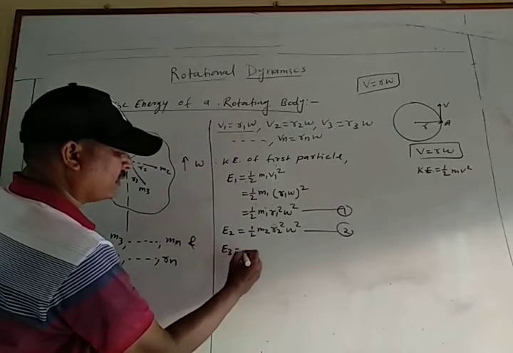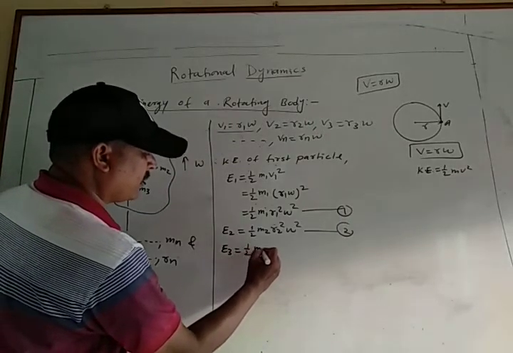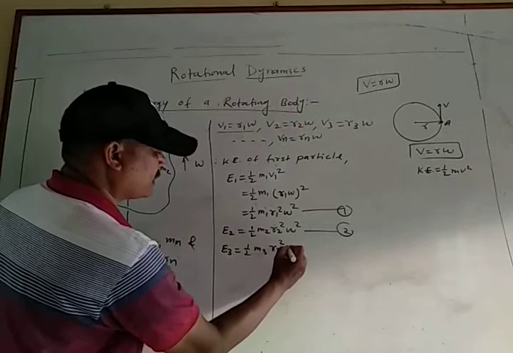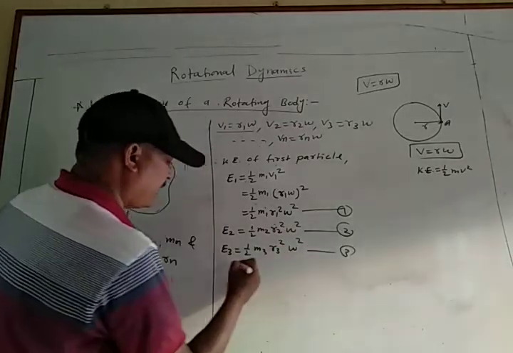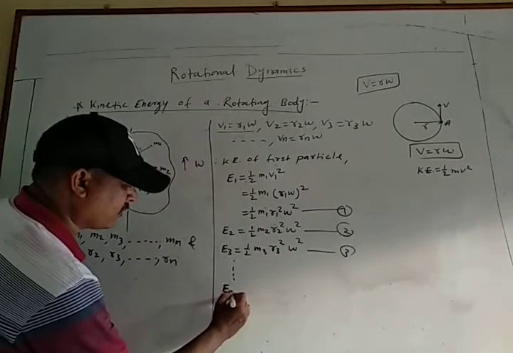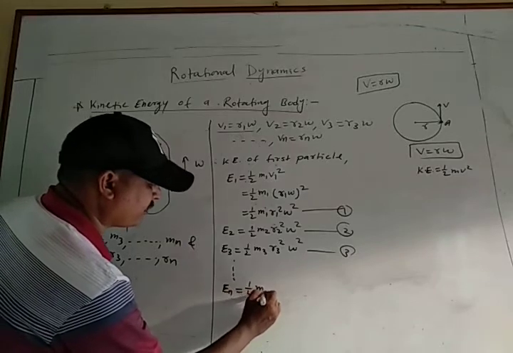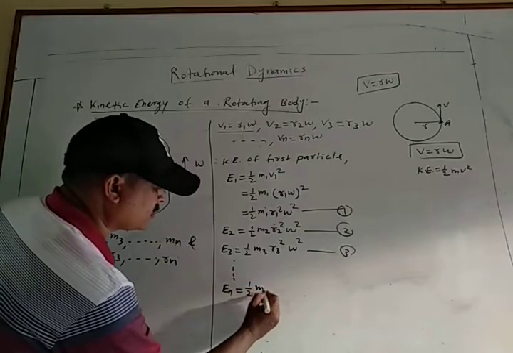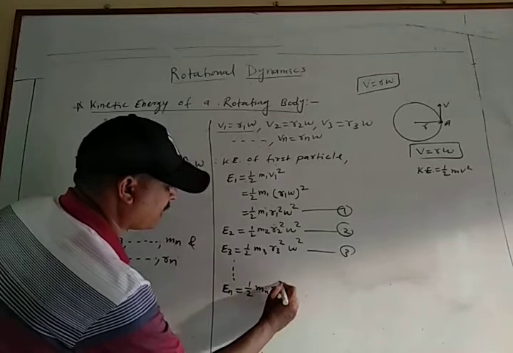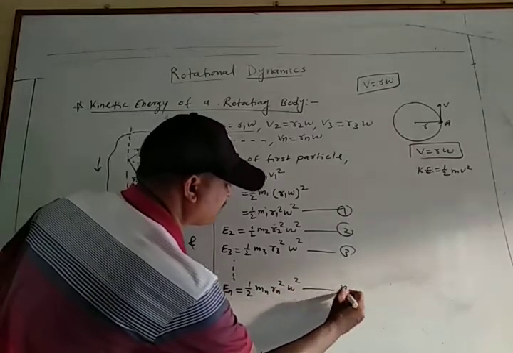Then E3 equal to half m3 r3 square omega square, and up to En equal to half mn rn square omega square. It is equation number n.